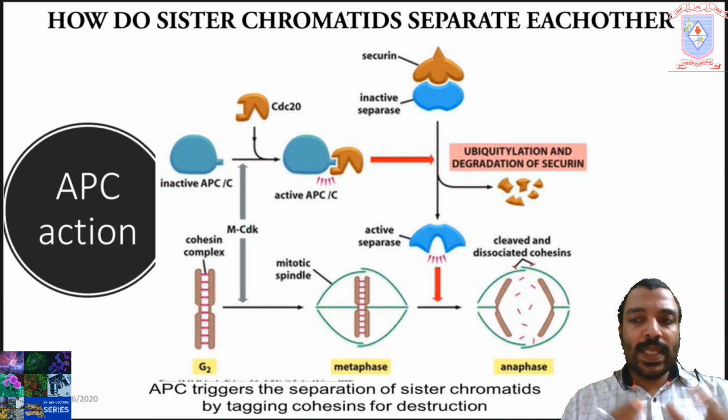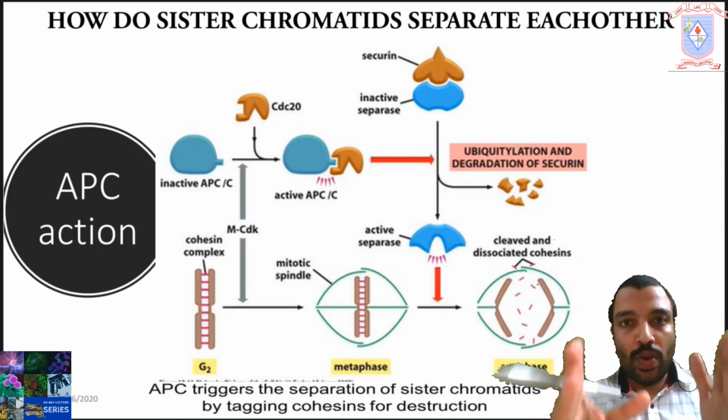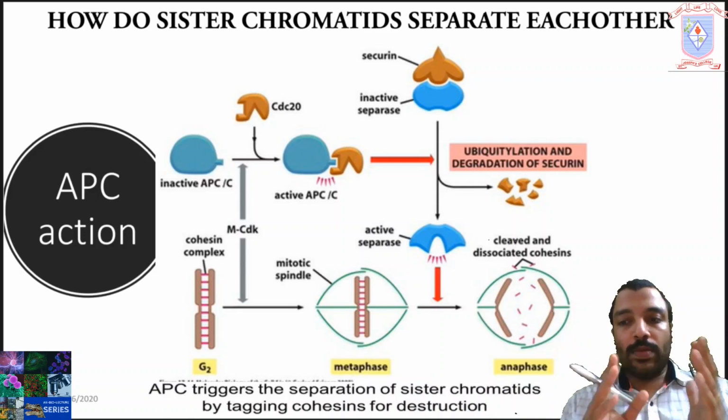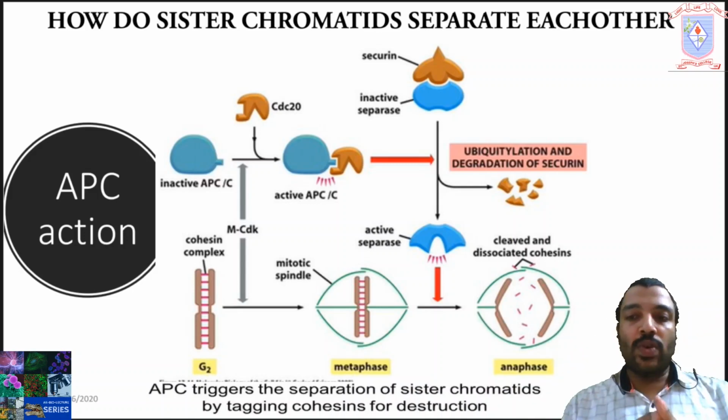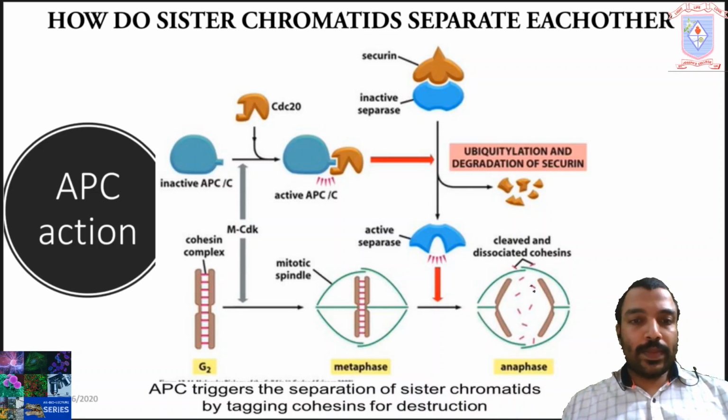How the sister chromatids separate in anaphase was already discussed as part of the last class when we discussed condensin and cohesin actions. And if you forgot things, you must go to the last class video and clear the same topic. Okay.